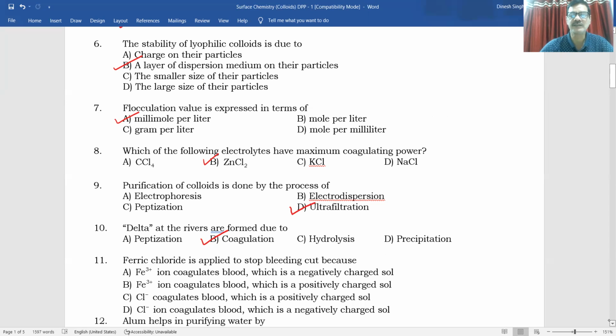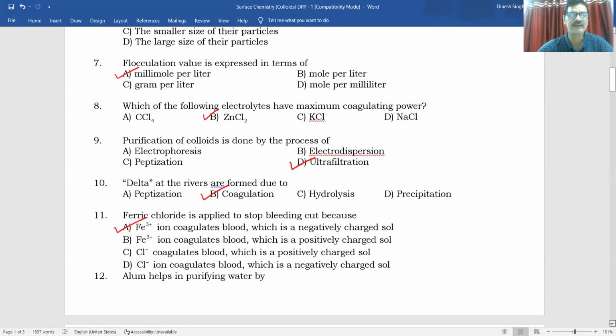After that, we can see ferric chloride is applied to stop bleeding. Fe3+ coagulates blood, which is a negatively charged sol. So blood has a negative charge, that's why positively charged Fe3+ is used.